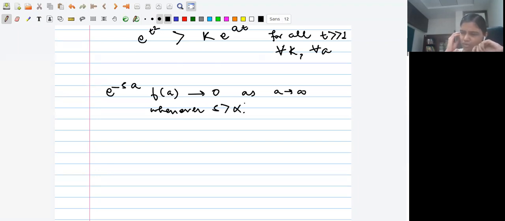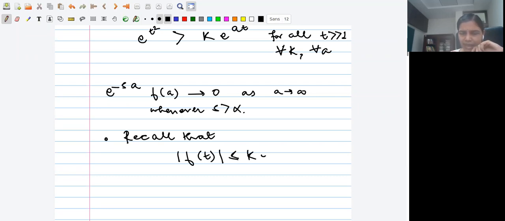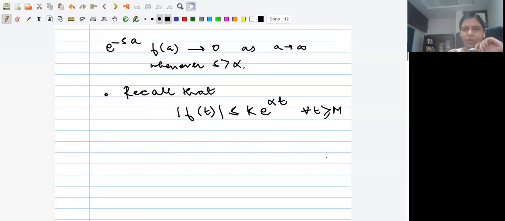So you remember f is of exponential order, by assumption. So what does that mean? Recall that f satisfies this: absolute value of f(t) is at most K e to the alpha t. This is true for all t bigger than M, for some K and for some fixed alpha. So in particular, I'm going to allow a to tend to infinity.